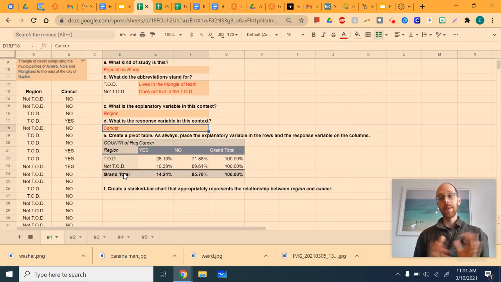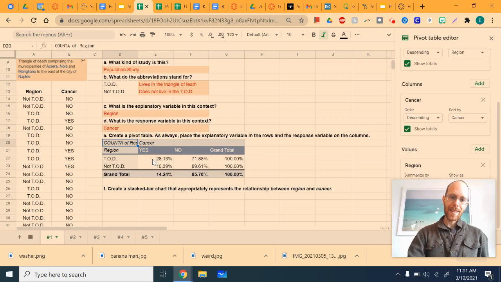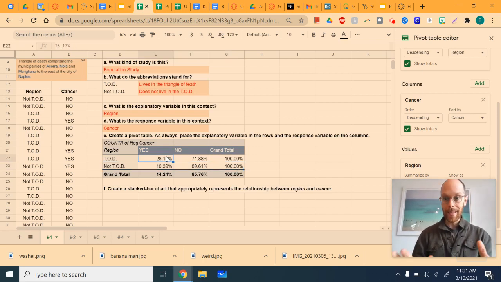Which brings us to the big part of our discussion, which is how can we use Google Sheets in order to create the two-way table for us? I created this two-way table, which has the conditional distribution for triangle of death, and then the conditional distribution for not triangle of death. And you can see ahead of time here that the cancer rate, the proportion of people that had a yes, is much higher in the triangle of death than outside of it. So let me show you how I made this. I'm going to delete the table.